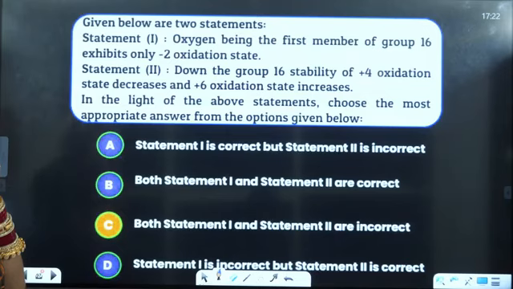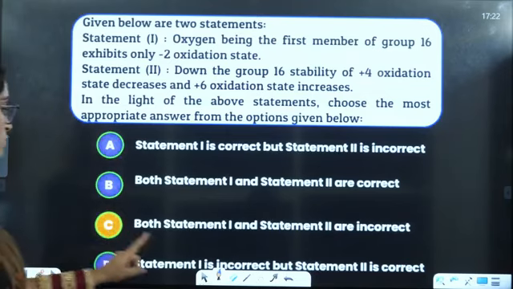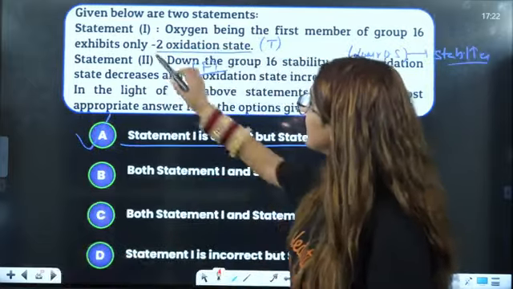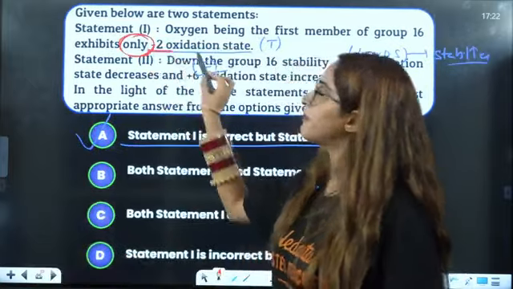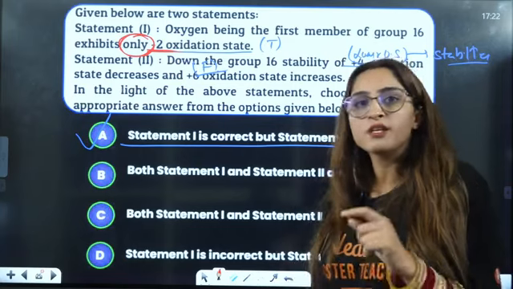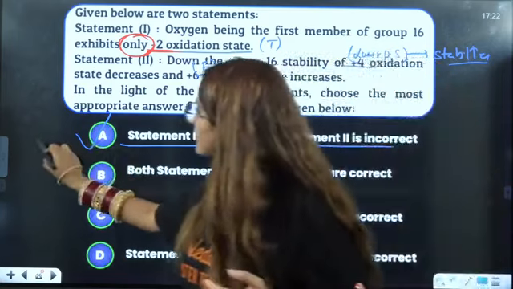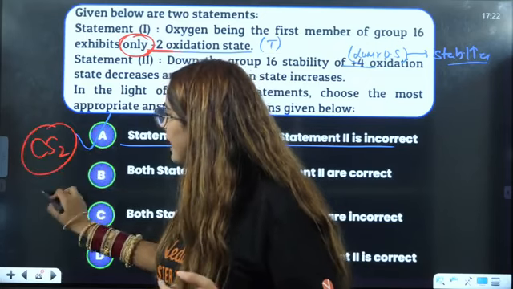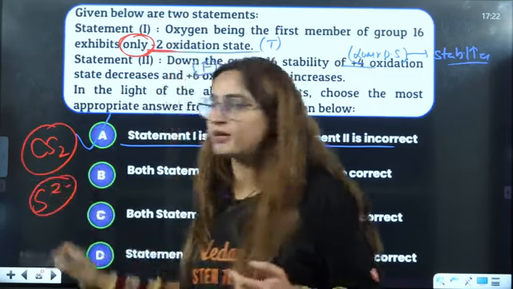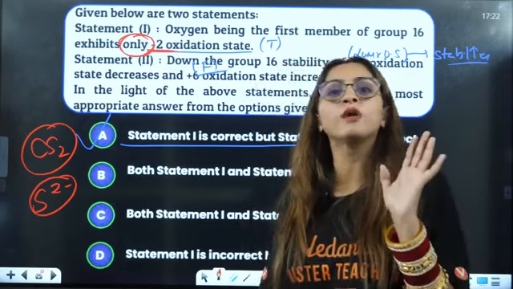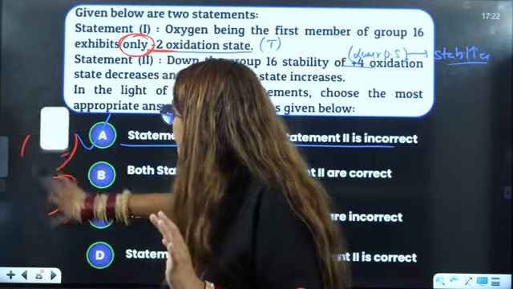Oxygen being first element of this. Okay, so sorry. I thought they are saying it exhibits -2. They are saying it is the only one to exhibit -2. So it is not the only one to exhibit -2. So if you see CS2, what is the sulfide? Sulfide is S2 negative here. So sulfide also exists in -2. So it's not like oxygen only exists in -2. So that is a wrong statement.